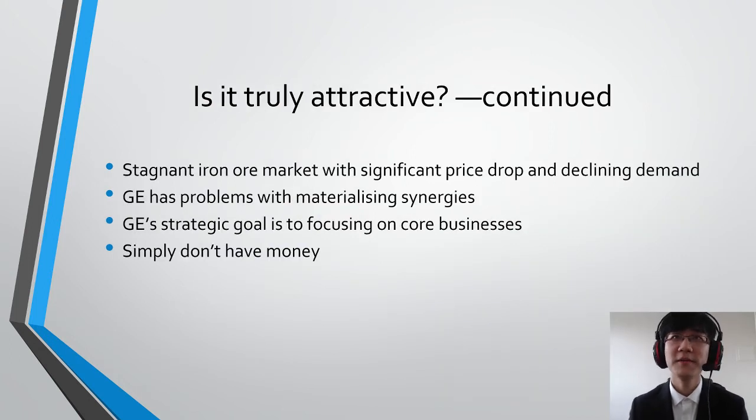There are so many problems associated with this acquisition. Iron ore market is facing significant downturn. GE has problem with materializing synergies, and this acquisition contradicts our company's strategic goal. Mining is not our core business, and we don't actually have the money.